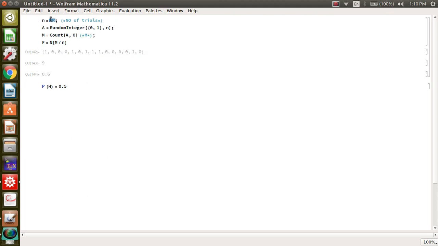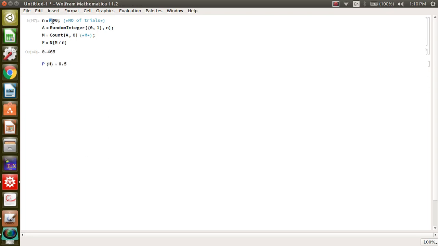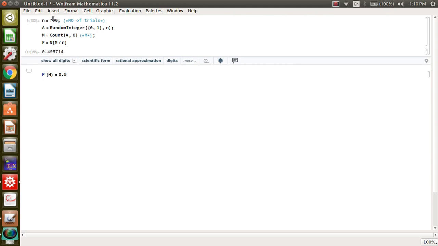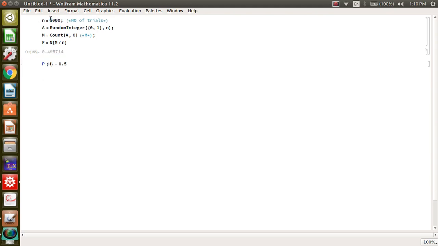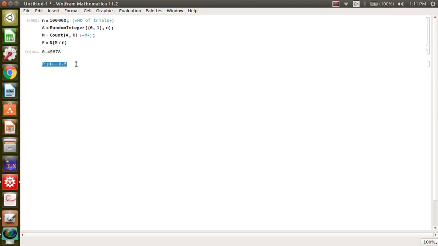Let's say we do this 200 times, it is getting 0.5. Let's do it 500 times, still remaining constant. 700 times, it has a certain value. Let's do it 1000 times, it has a certain value. Now it has started becoming constant. If we increase this, it keeps becoming constant. So now this is moving towards what? Exactly towards your probability. The probability of getting head will be equal to your frequency. This is how these two match.